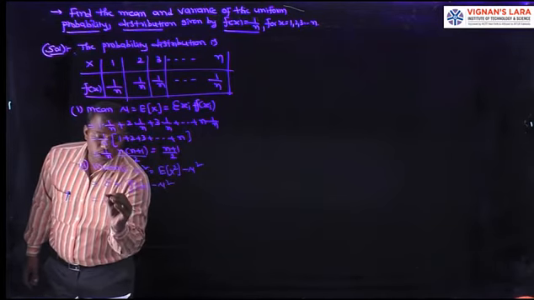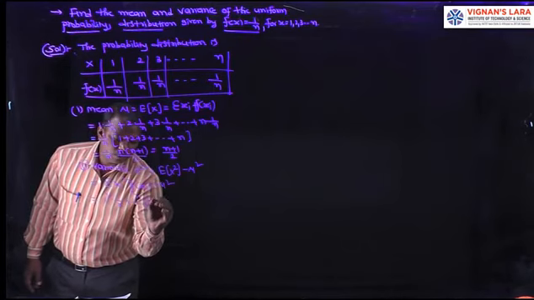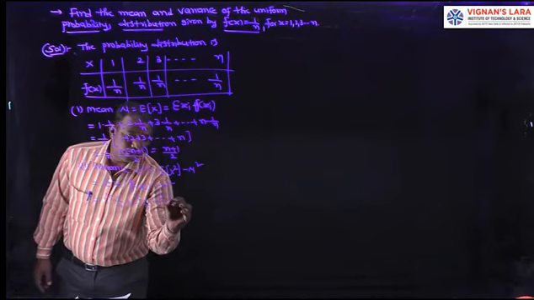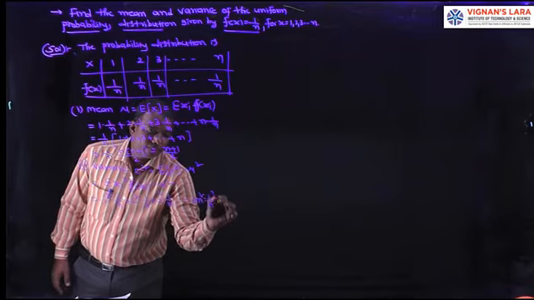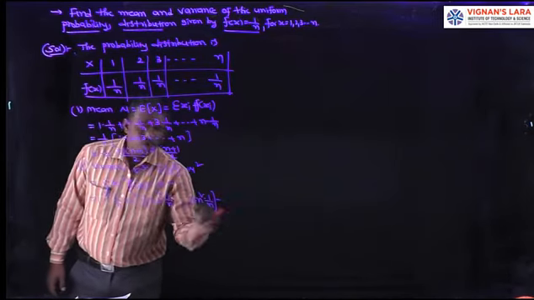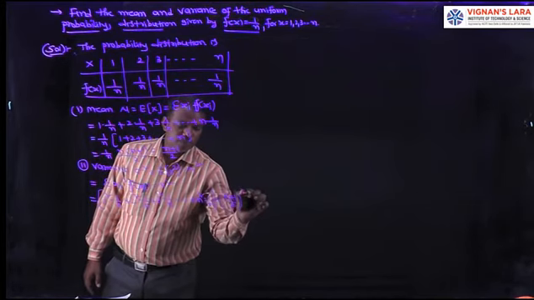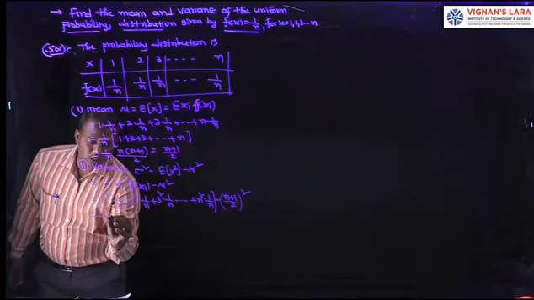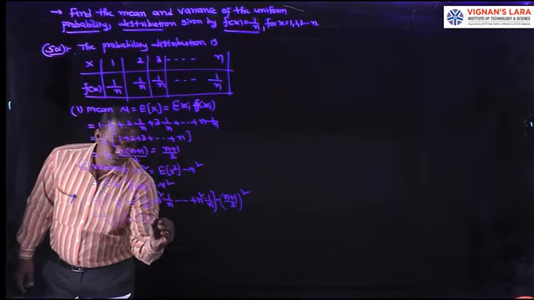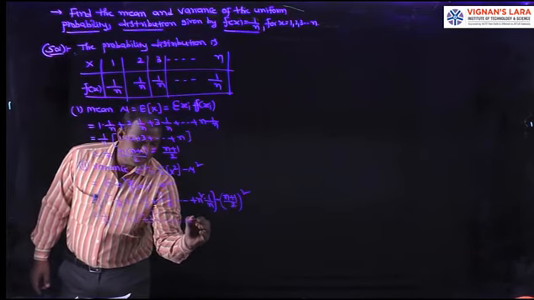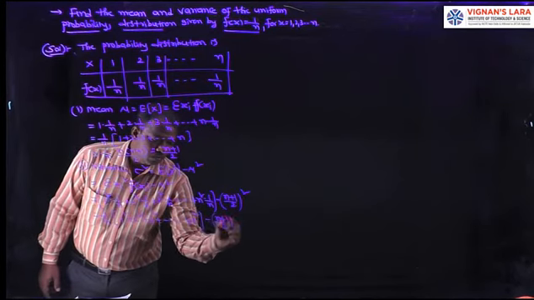That equals 1 square into 1 by n plus 2 square into 1 by n plus 3 square into 1 by n, so on, plus n square into 1 by n, minus mu square. Mu square is n plus 1 by 2 whole square. Here 1 by n is the common value, then the remaining 1 square plus 2 square plus 3 square, so on, plus n square, minus n plus 1 by 2 whole square.